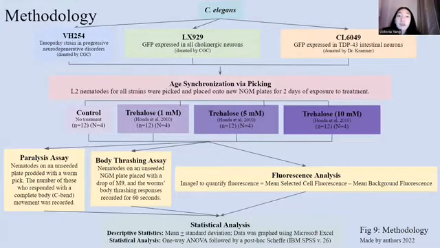The studied strains of C. elegans were BH254 to monitor tauopathy and progressive neurodegenerative disorders, LX929 with GFP expression in cholinergic neurons, and CL6049 with GFP expression in TDP-43 intestinal neurons. C. elegans were age synchronized and treated with 0, 1, 5, or 10 millimolar of trehalose. Body thrashing and paralysis assays were conducted. Fluorescence microscopy assay was performed to compare the extent of cholinergic neuron death and TDP-43 presence in worms with and without treatment, and data was analyzed with a one-way ANOVA and post-hoc Scheffé using IBM SPSS version 26.